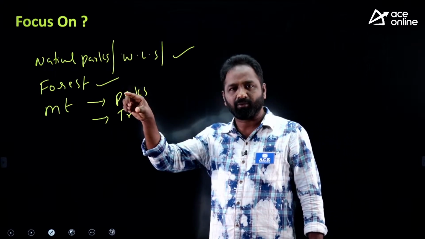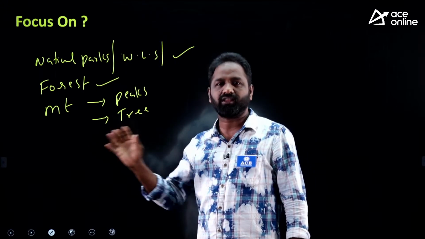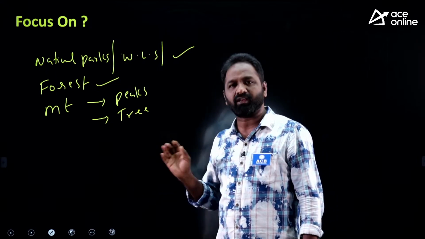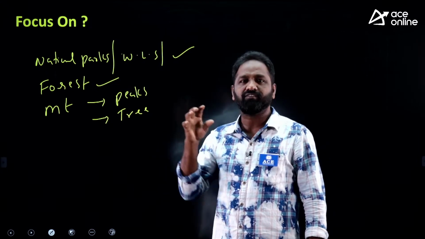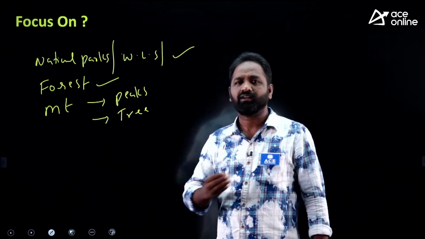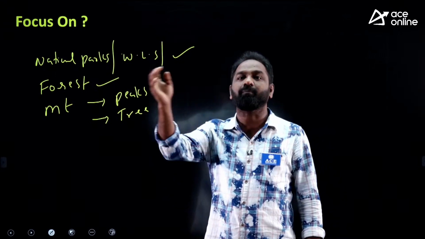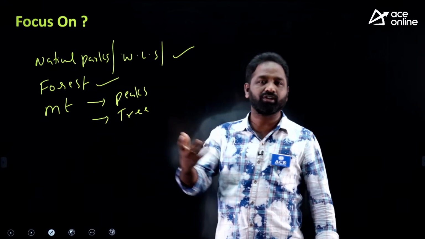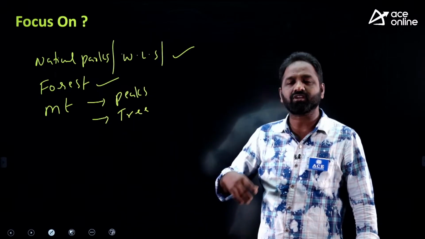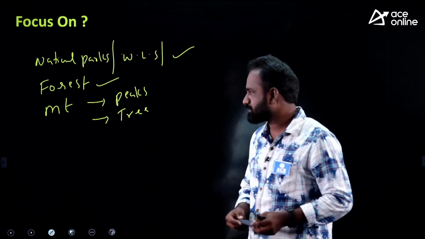And they'll give you a peak name, for example Mount Everest, and ask whether it is found in the Shivalik Hills, Trans Himalayas, Greater Himalayas or Lesser Himalayas. They'll give you a peak name, you have to identify the hills or ranges. They'll give you a particular tree name, you have to identify the Himalayas or whatever it may be. They'll give you a particular animal name also, for example, snow leopard found in. Like that they are going to ask the question. These questions are repetitive in nature, and as a student we have to focus on that. That is nothing but smart work.